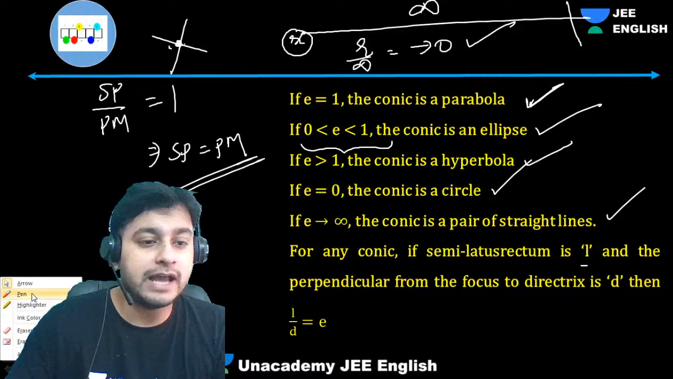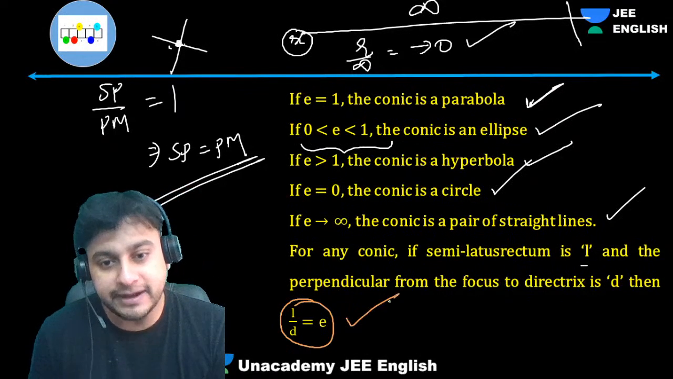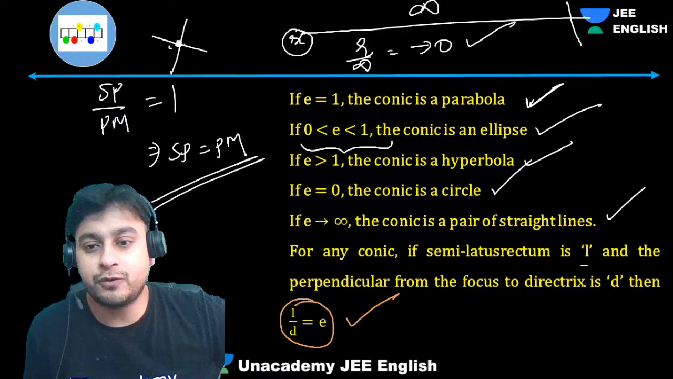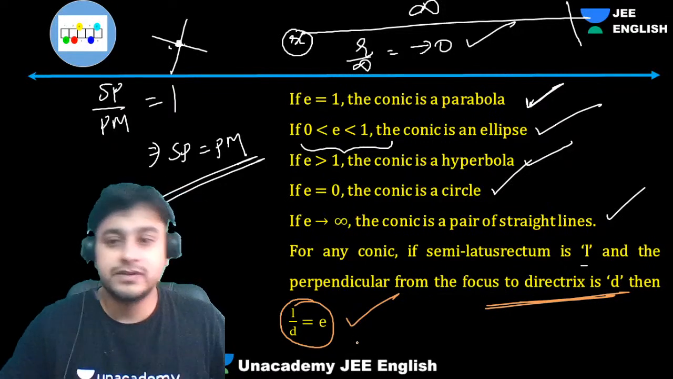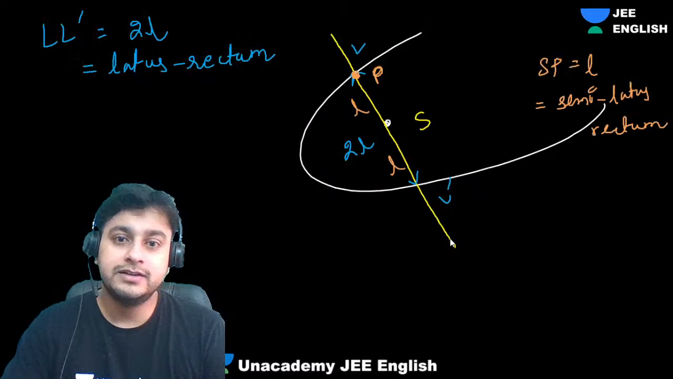So now, guys, what will happen? We'll get L by D is E. L by D is eccentricity. That's the reason why, guys, the distance from the focus to directrix is D. We will get L by D as E. That's the answer. So, guys, let's move ahead now. Okay, next.